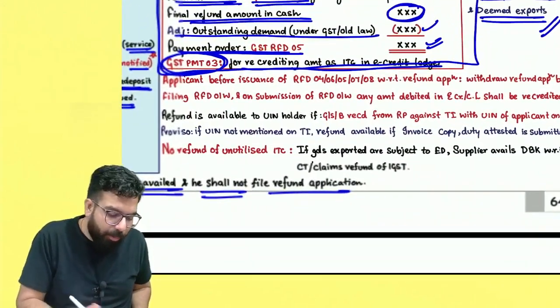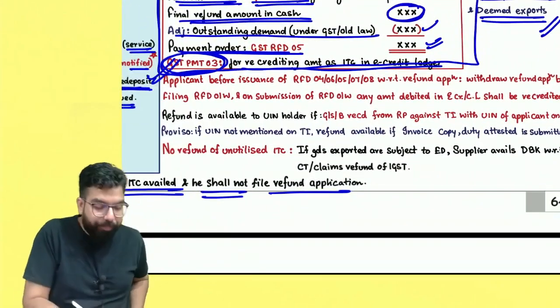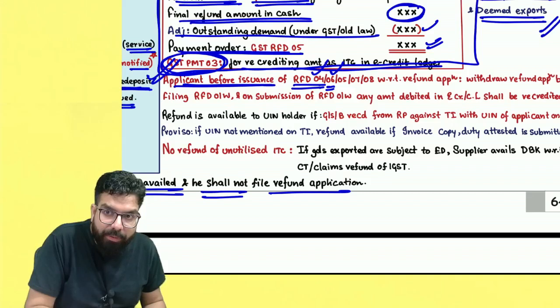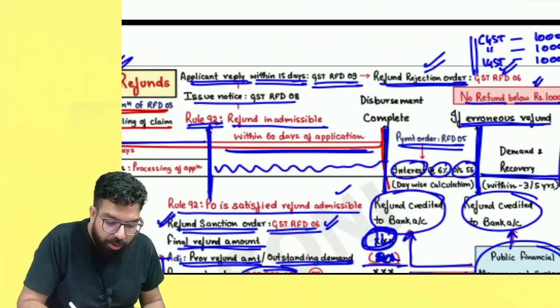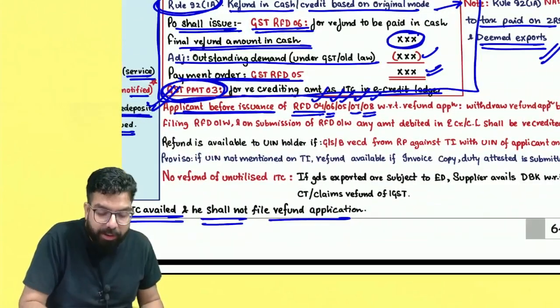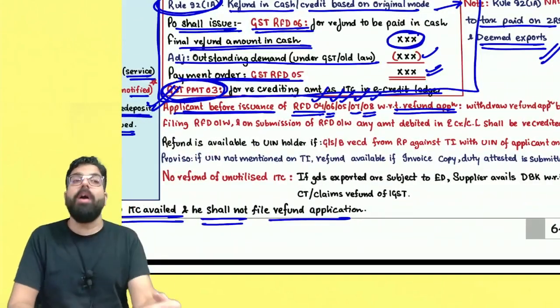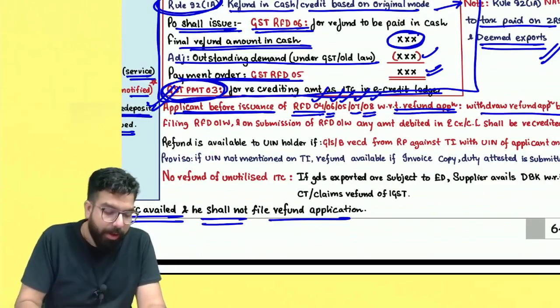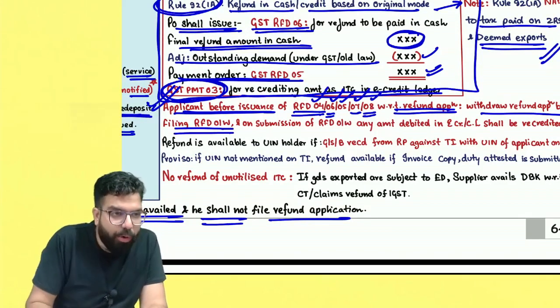Now besides this, there is a small point over here. If the applicant, before issuance of the RFD 04 provisional refund order, RFD 06 refund sanction order or refund rejection order, RFD 05 payment order, RFD 07 withholding order, or RFD 08, which is the show cause notice asking why we should not reject your application, wants to, he can withdraw his refund application. Withdrawal of a refund application can be done by filing GST RFD 01W.